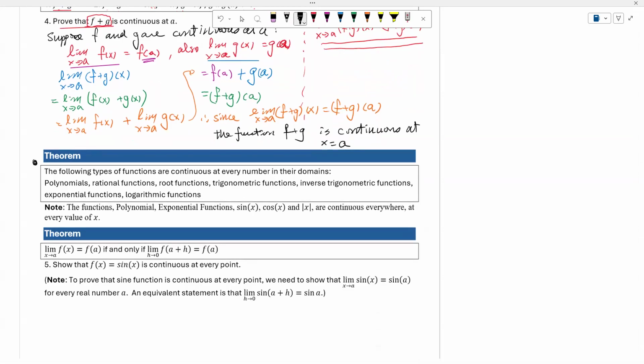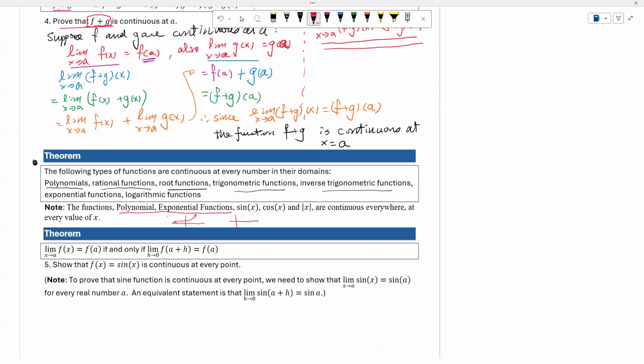Okay, now this theorem also tells me that the following types of functions are continuous at every number in their domain: polynomial functions, rational functions, root functions, trig functions, inverse trig functions, exponential functions, and logarithmic functions. Those are the functions that are continuous in their domain. Okay. And particularly the polynomial function, exponential functions. Okay, a polynomial function looks something like this, right? Exponential functions look something like this.